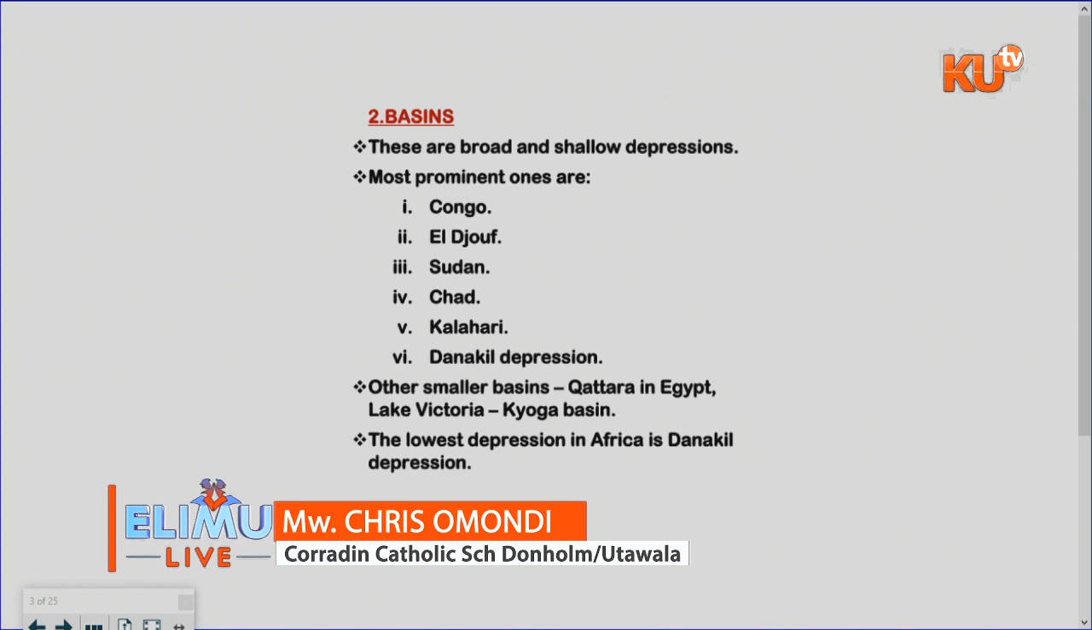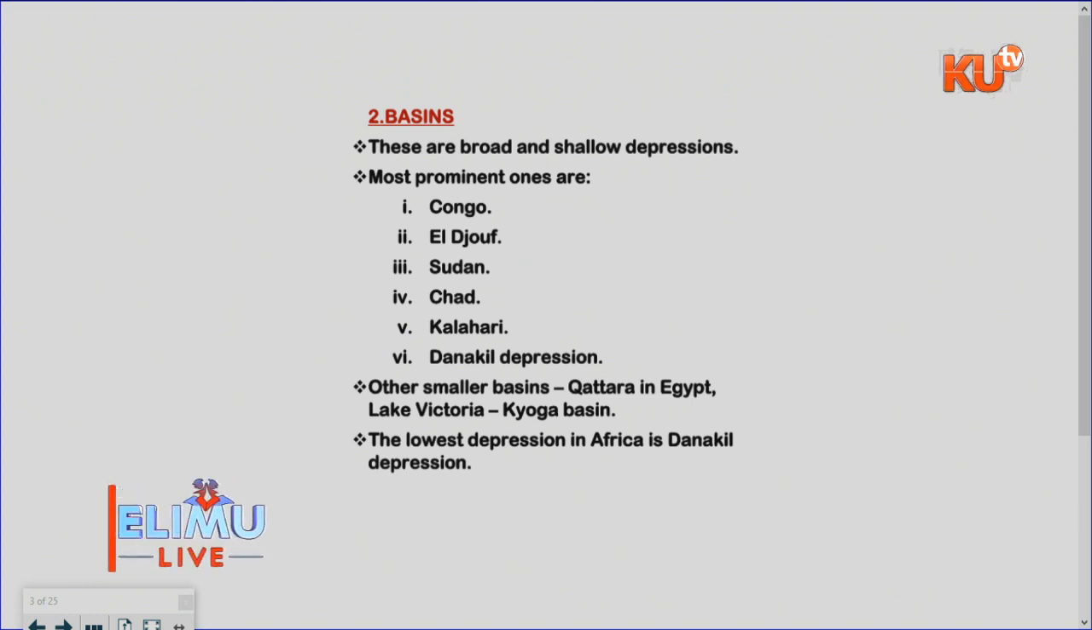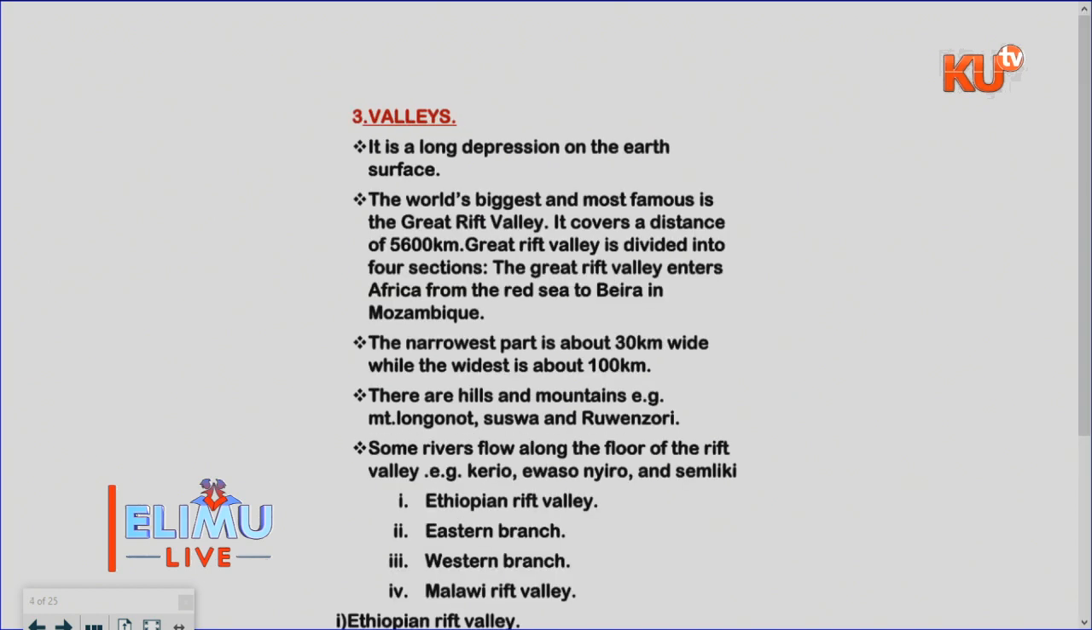Some of them are Congo, El Djouf, Sudan, Chad, Kalahari, Danakil depression, and other small depressions like Lake Victoria, which is also a basin because it is shallow and filled with water. We have the Qattara in Egypt, and we have the Danakil. So let us proceed to the next part, which is called the valleys.